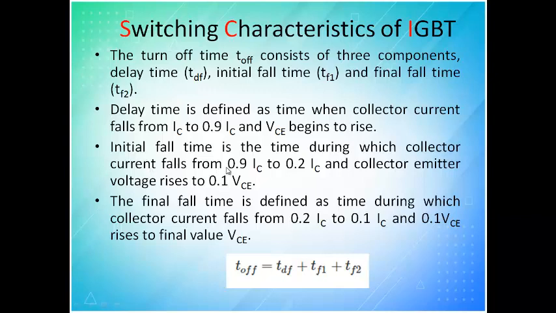Okay, delay time is what we have defined. Initial fall time is the time taken during which the collector current falls from 0.9 to 0.2 and the collector emitter voltage rises to 0.1. The final fall time is defined as the collector current falling from 0.2 to 0.1. Okay, so that has been shown here.